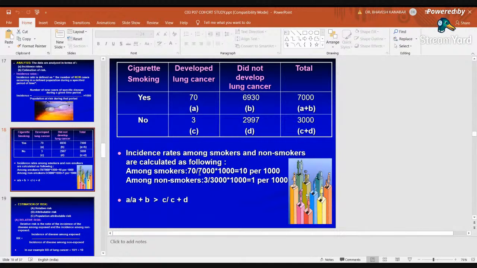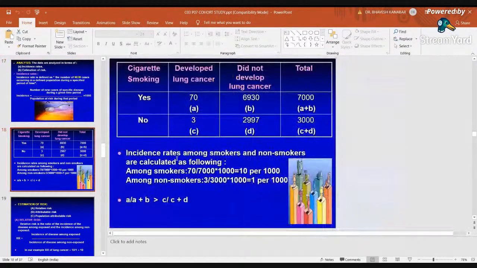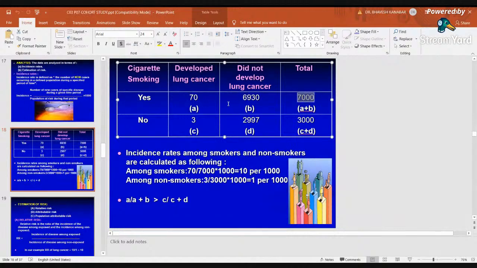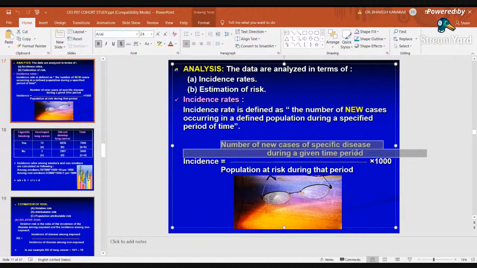So the incidence rate can be calculated as per the following, right? As per the formula we have seen over here, number of new cases. So the number of new cases in this column is 70, divided by 7,000. So the population under study is 7,000. Among the cigarette smoker population of 7,000, 70 are developing disease. So 70 divided by 7,000 into 1,000, according to this formula. Here the number of new cases will be 70.